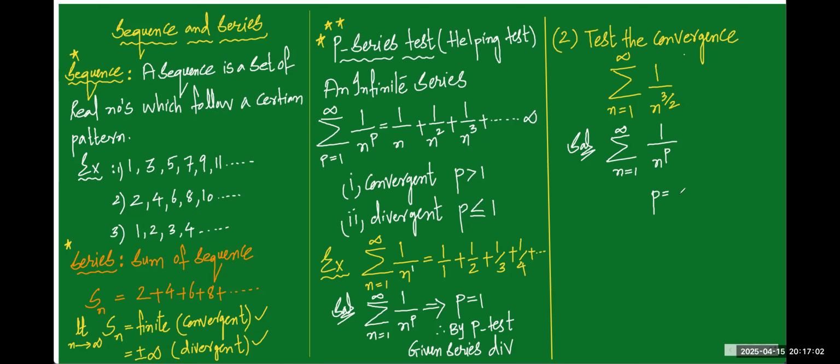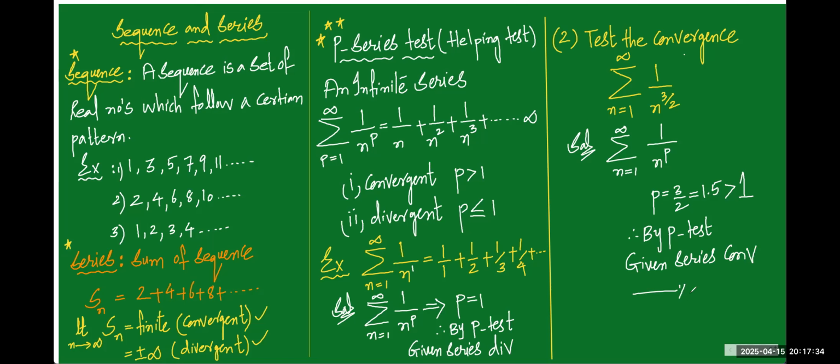Come on, don't waste the time. What is the value of p? 3 by 2. 3 by 2 is nothing but 1.5, and 1.5 is definitely greater than 1. Therefore, by p test, given series convergent. That's it. The problem is completed.